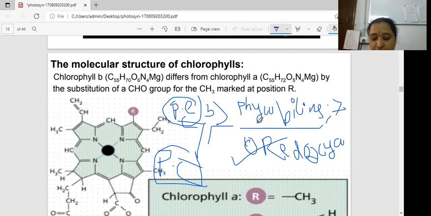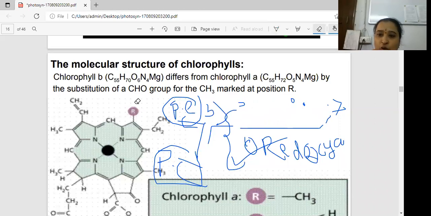And the second, very important function: they prevent chlorophyll from photo bleaching. What is photo bleaching? That is called photo oxidation. Phycobilins and carotenoids prevent it. These are the total pigments.